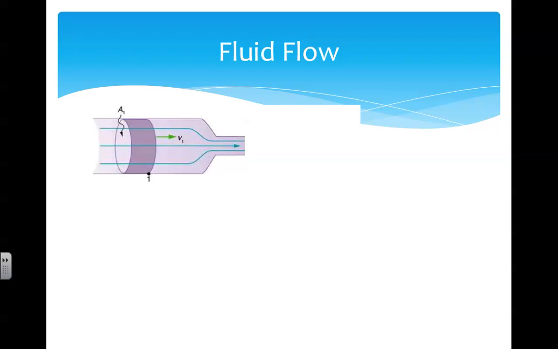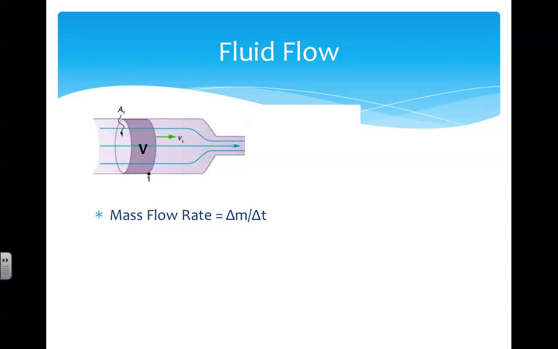Consider an ideal fluid flowing through a pipe which changes cross-sectional area. It starts out wider, then becomes more narrow. Consider a small bit of fluid with a certain mass. The mass of the fluid fills a volume V in the pipe and has a cross-sectional area A1. We can determine the rate at which the fluid flows through the pipe in terms of its mass. This is known as mass flow rate, delta M over delta T.